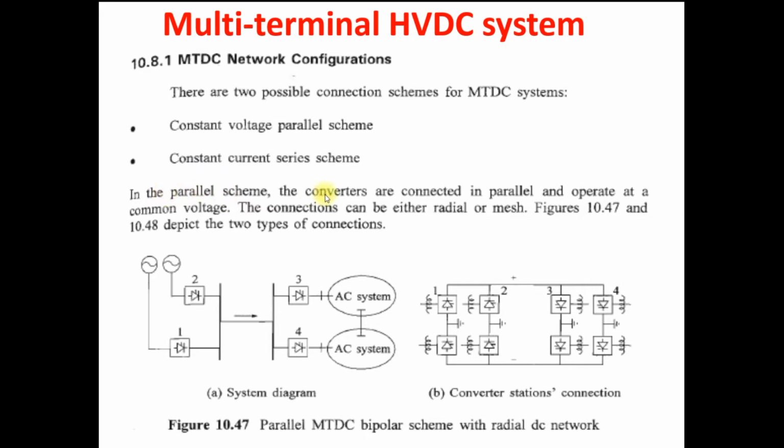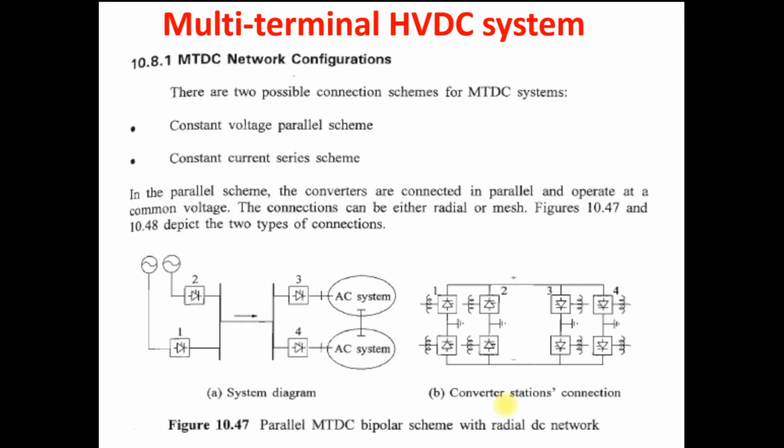In the parallel scheme, the converters are connected in parallel and operate at a common voltage. You can see this figure. This is a parallel multi-terminal DC bipolar scheme with radial network. In the parallel scheme, there are two types of network connection: one with a radial network and another with a mesh network.